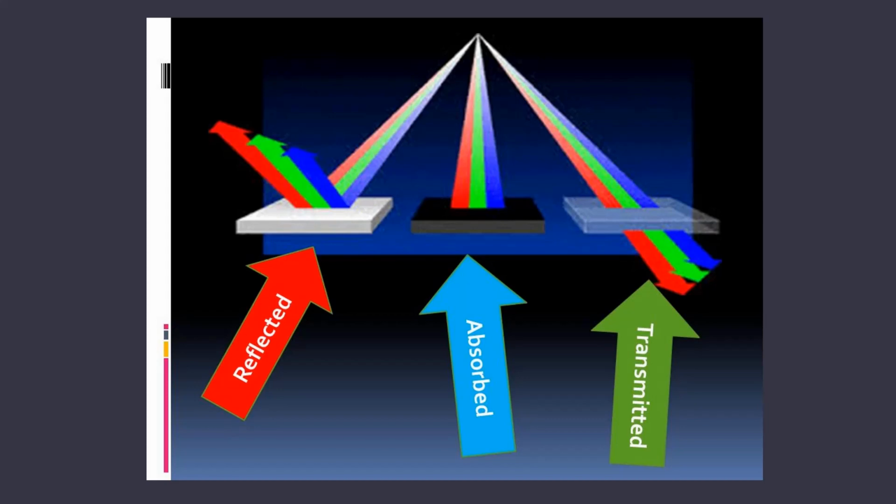This figure here also shows us what is reflection, absorption and transmission with the help of a figure. In the first part, you can see that EMR is coming, interacting with the surface, and then it is reflected back in another direction. That is the reflection process. In the middle part, you can see that the energy is coming and interacting with the black body, and then it is neither getting reflected nor transmitted.